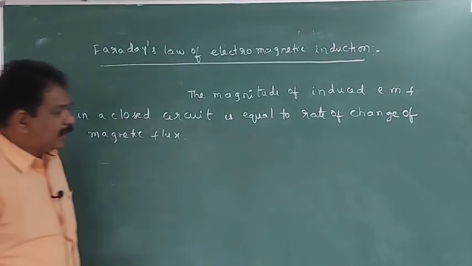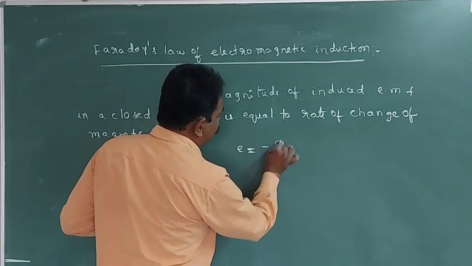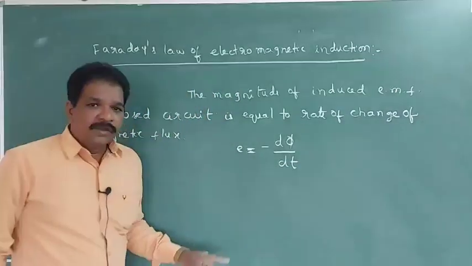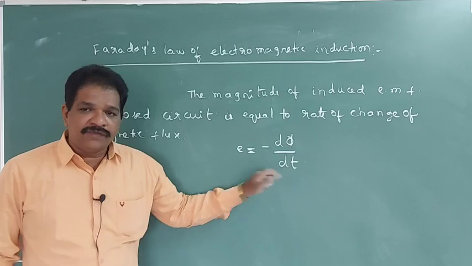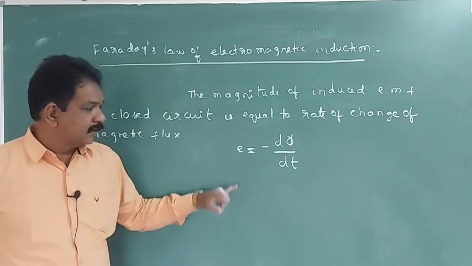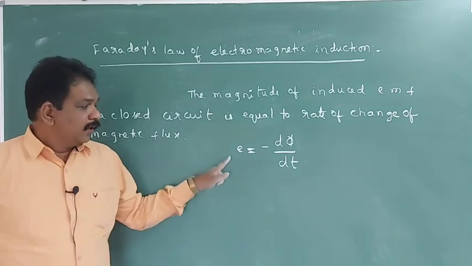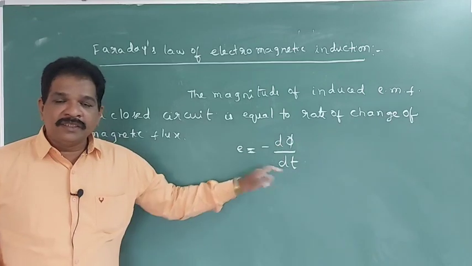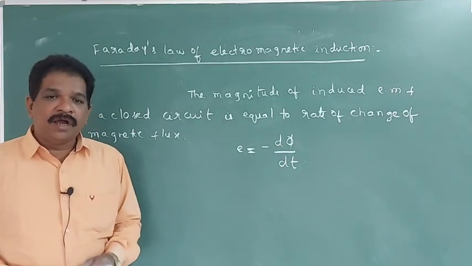So we can write mathematically E is equal to minus d phi by dt. Induced EMF magnitude is equal to rate of change of magnetic flux. Here the minus sign is indicating the induced EMF direction and the change in the magnetic flux direction are opposite.